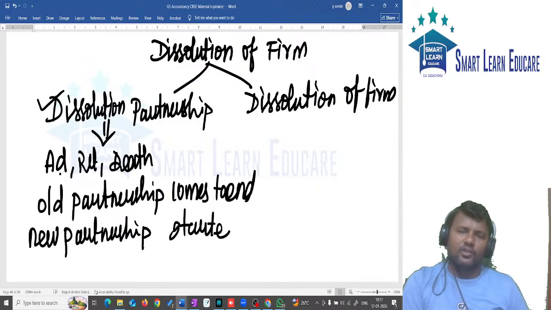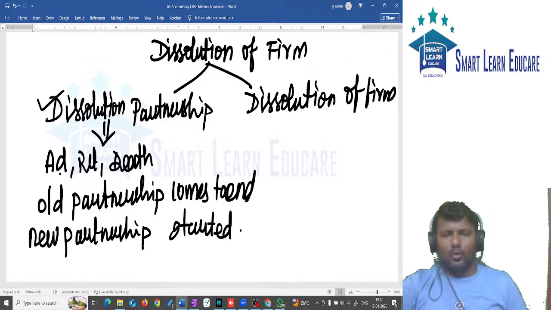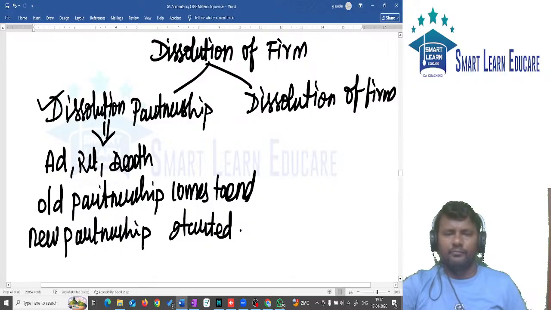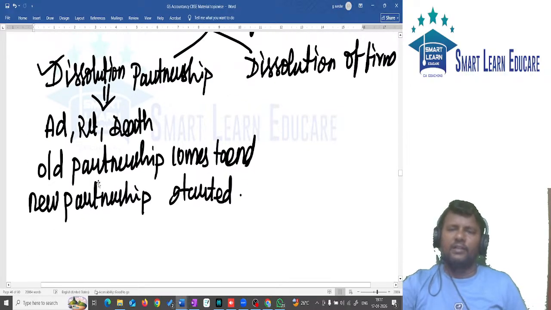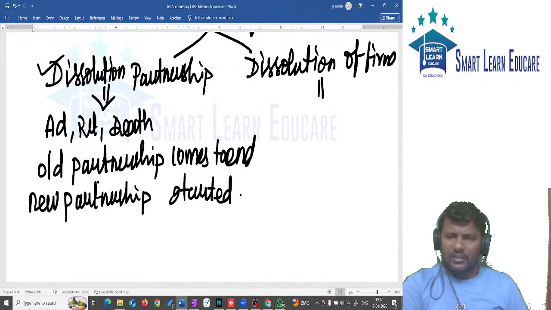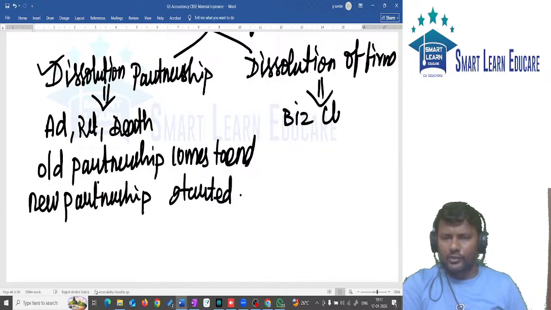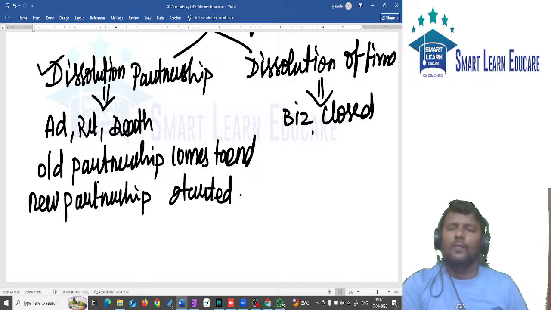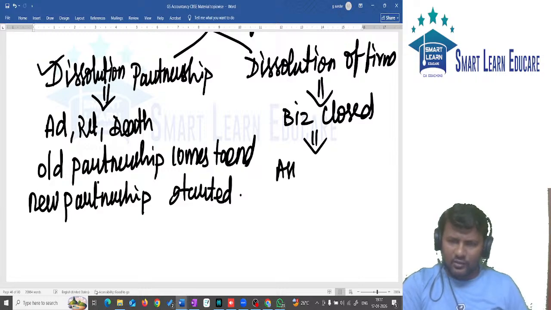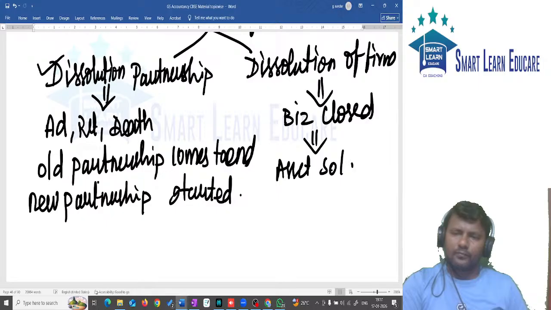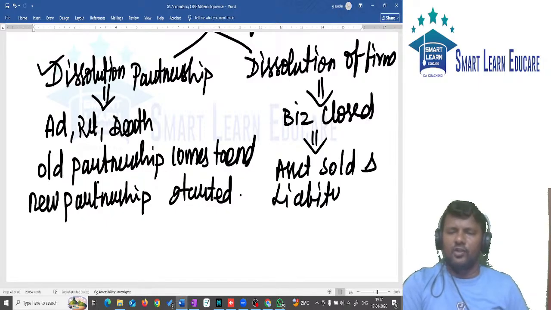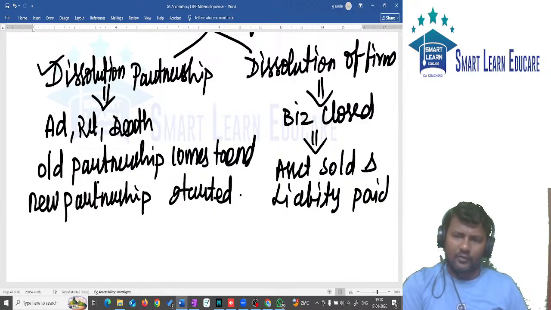In case of dissolution of partnership, old partnership comes to an end and new partnership is started. Whereas in case of dissolution of firm, business is closed, assets are sold, and liabilities are paid. This is called dissolution of firm.